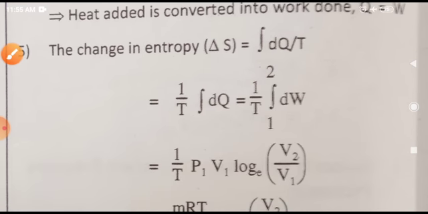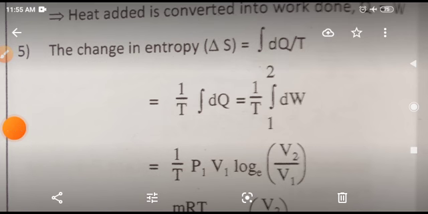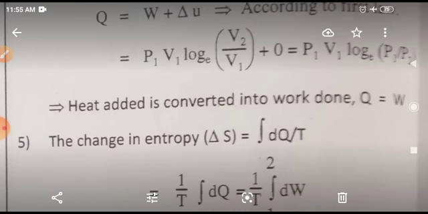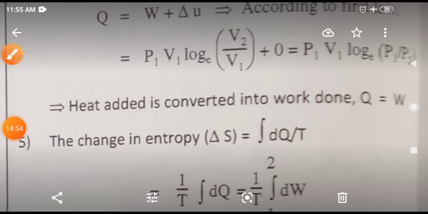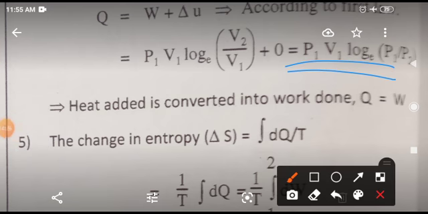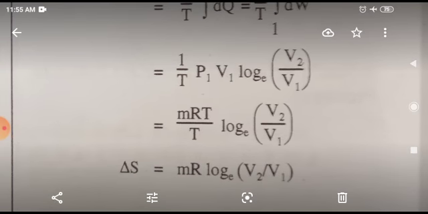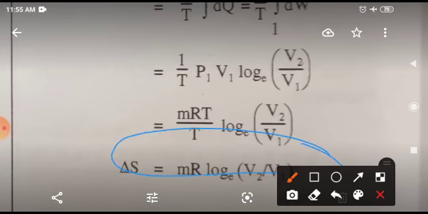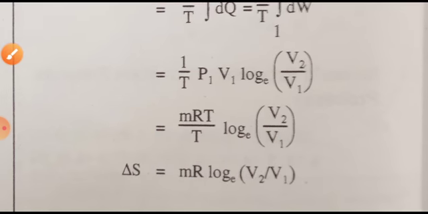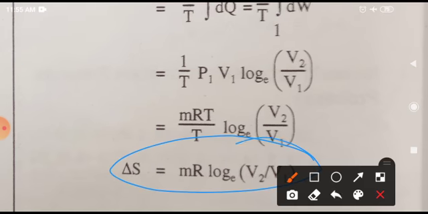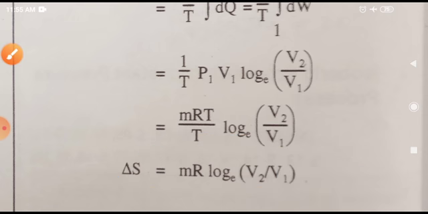The change in entropy, delta S, is equal to dQ upon T. Since temperature is constant, integrating dW, we have the value of dW here. You just have to integrate that and you will get mR log(V2/V1). This is the value of the change in entropy: mR log(V2/V1).